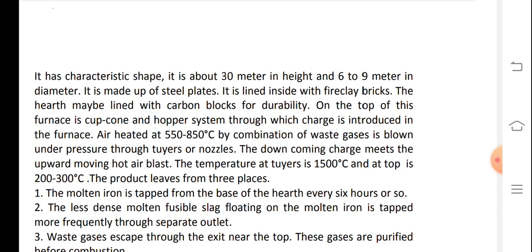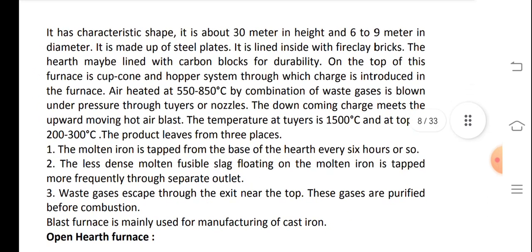The product leaves from three places. First, the molten iron is tapped from the base of the hearth every 6 hours or so. Second, the less dense molten fusible slag floating on the molten iron is tapped more frequently through a separate outlet. Third, waste gases escape through the exit near the top. These gases are purified before combustion. Blast furnace is mainly used for manufacturing of cast iron.